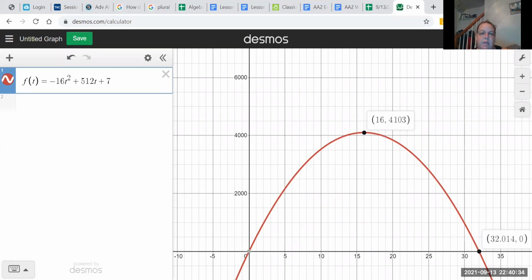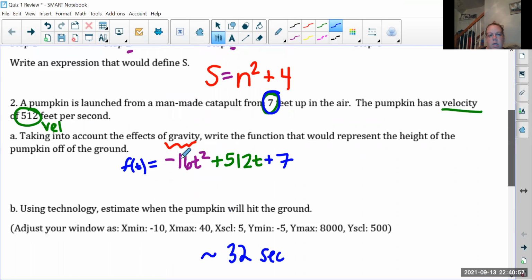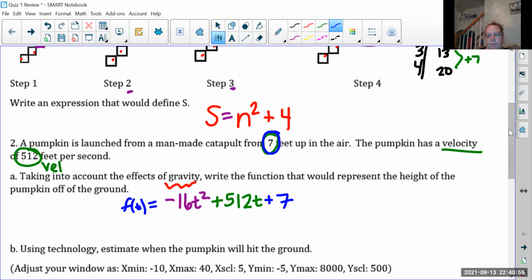And so it specifically says to answer what is the maximum height of the pumpkin. So that's at 4,103. It's about 4,103, and remember, it was feet that they're talking about. That was the velocity they mentioned up here, that it's feet per second.